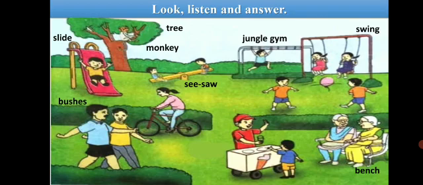And who is sitting on the bench? What will be your answer for this question? Who is sitting on the bench? We can say two ladies are sitting on the bench, two old ladies are sitting on the bench, or two grannies are sitting on the bench. Isn't it? If you observe, we can see white hair. White hair means they are old. So we have to observe the picture and accordingly make a sentence and answer.